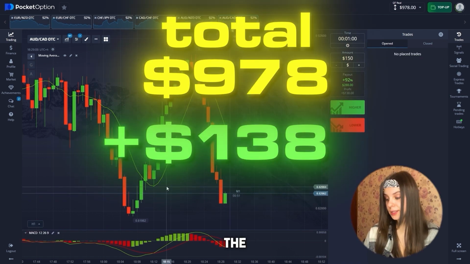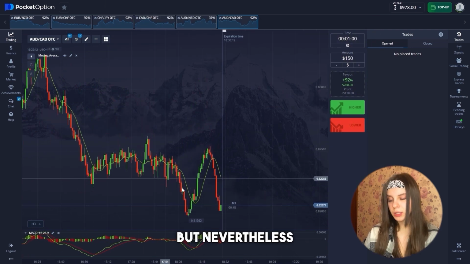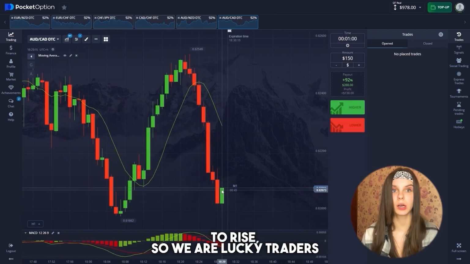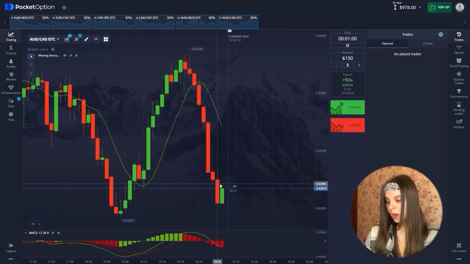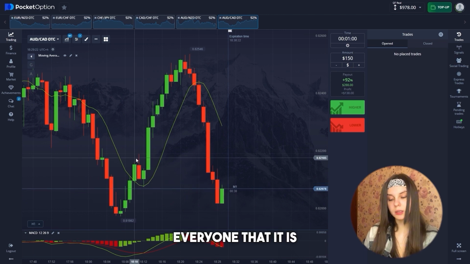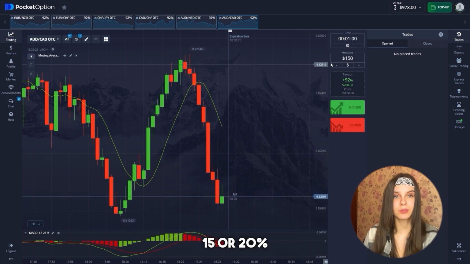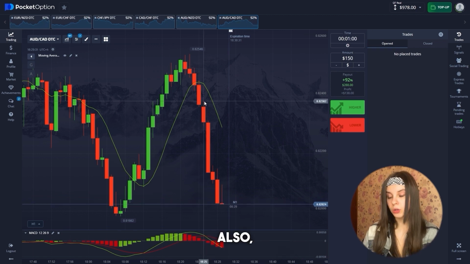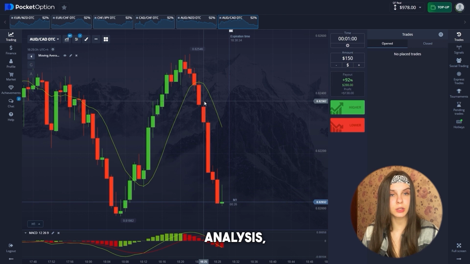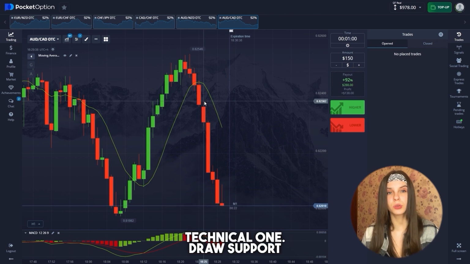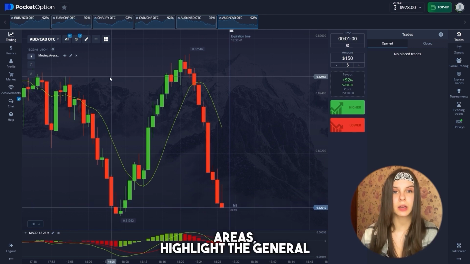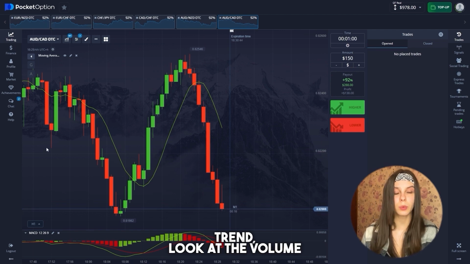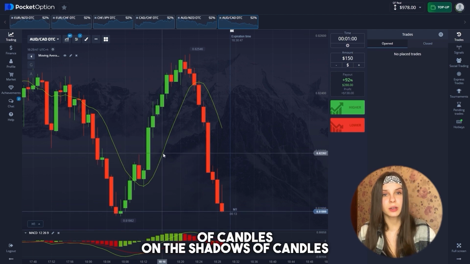Yeah, good job, the deal closed in plus, but nevertheless we immediately began to rise, so we are lucky traders. I remind everyone that it's advisable to trade 15 or 20% of your balance. Also, always use general analysis, not only a technical one. Draw support and resistance areas, highlight the general trend, look at the volume of candles, on the shadows of candles, and so on.